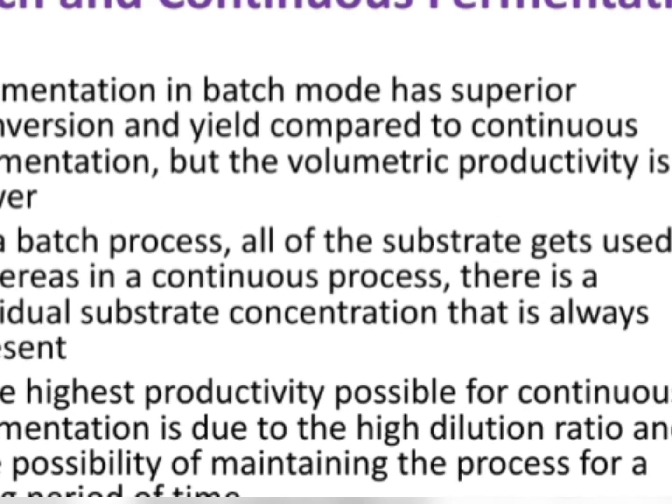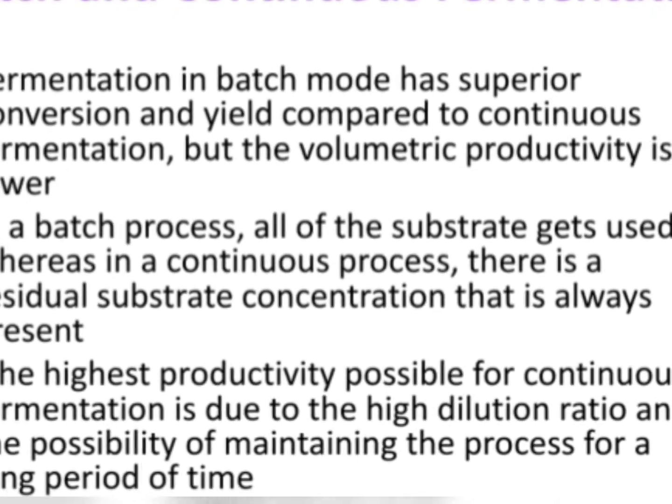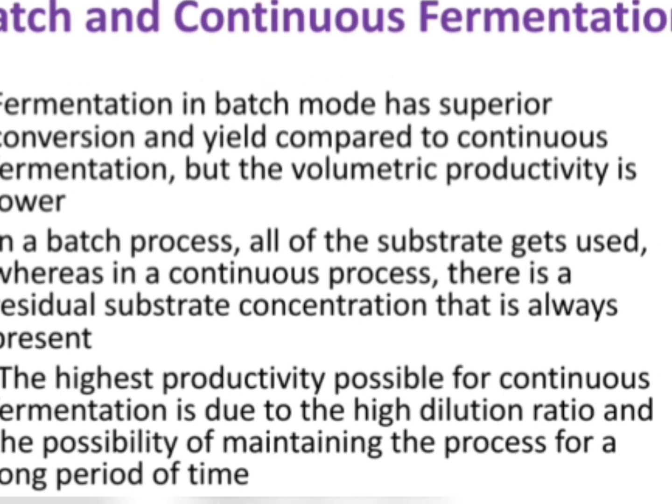Next are the different fermentation types that can be used for the production of lactic acid. Both batch fermentation and continuous fermentation can be used for commercial production, and both processes have their own advantages and disadvantages.